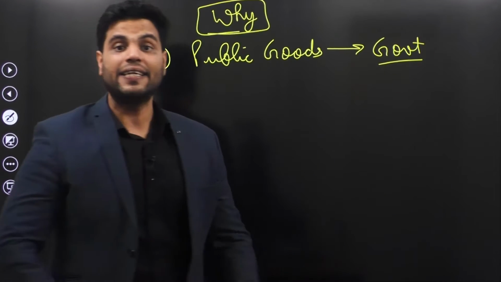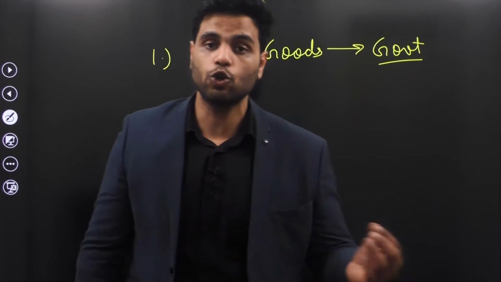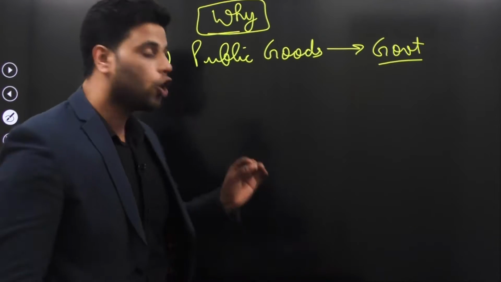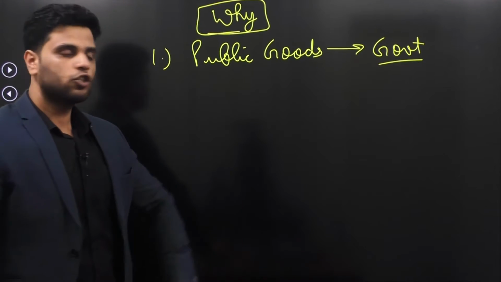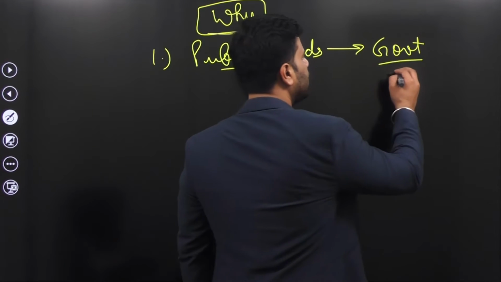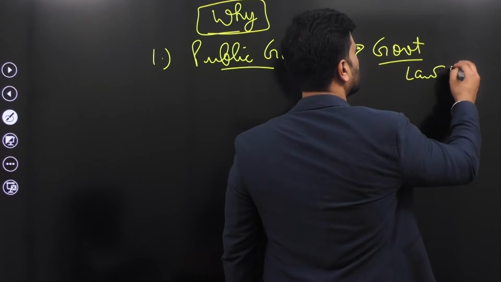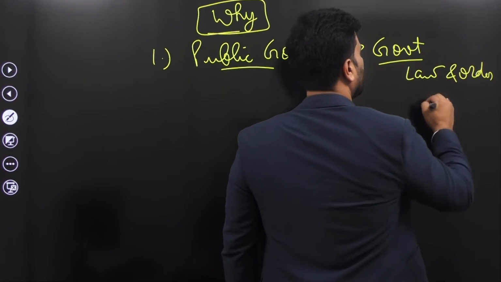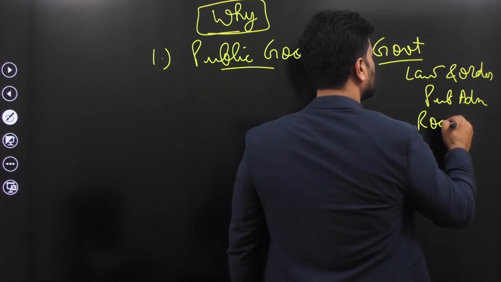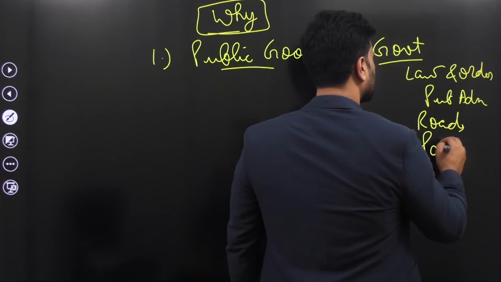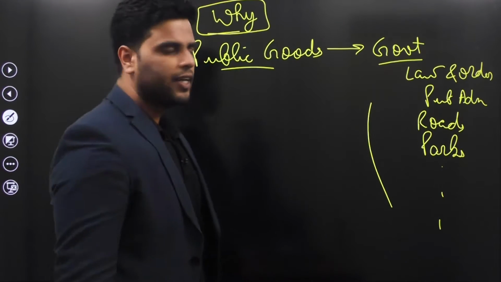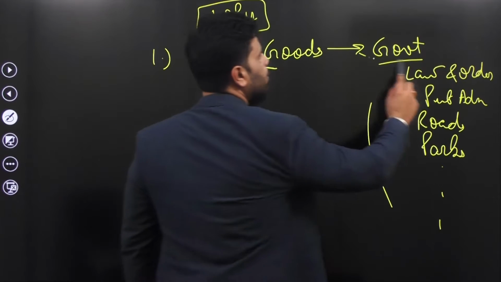Now, public goods by their definition mean those goods that cannot be provided through a market mechanism. Hence, private players cannot properly distribute these goods. So, government should restrict itself to providing public goods. Now, what these public goods can be: law and order, public administration, roads, parks, public parks, and so on and so forth. So these public goods should be provided only by the government.